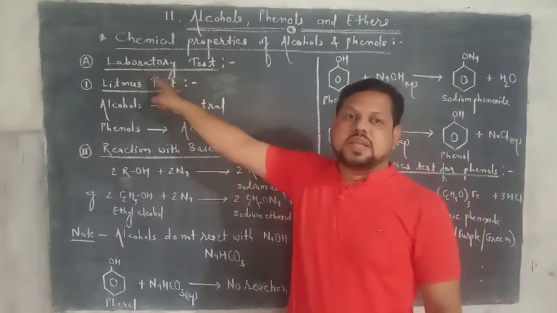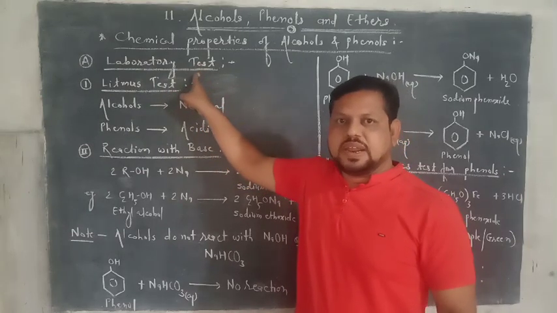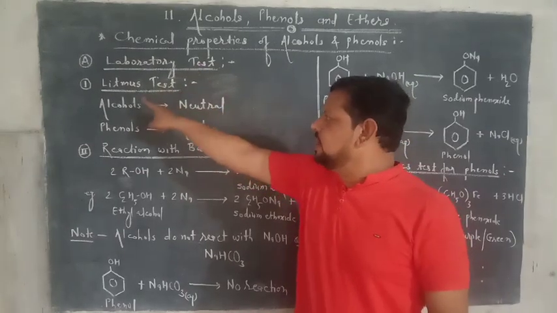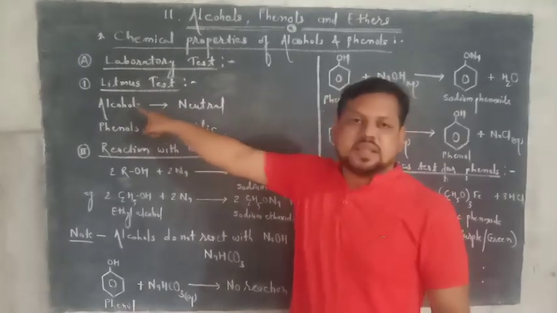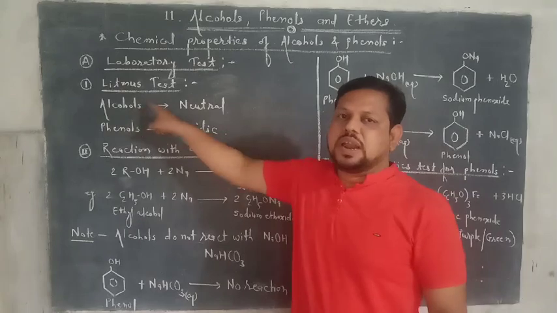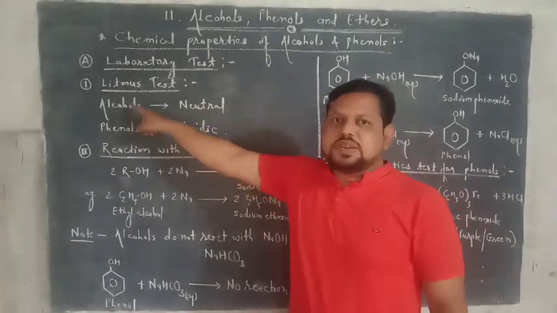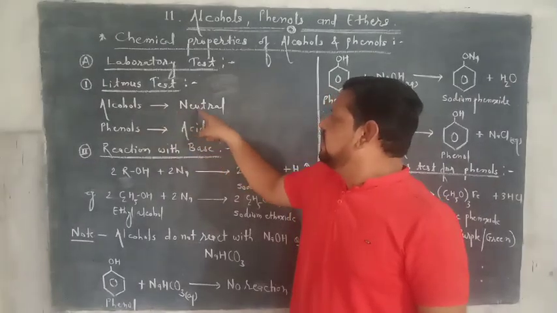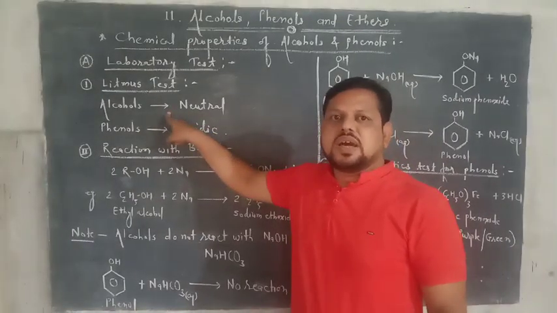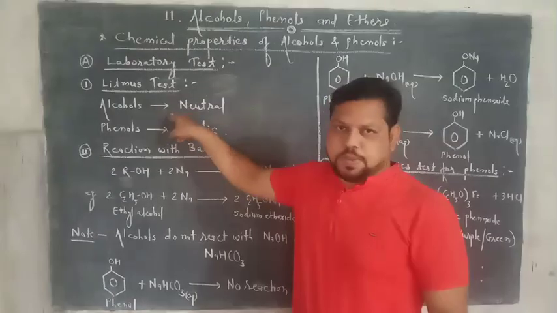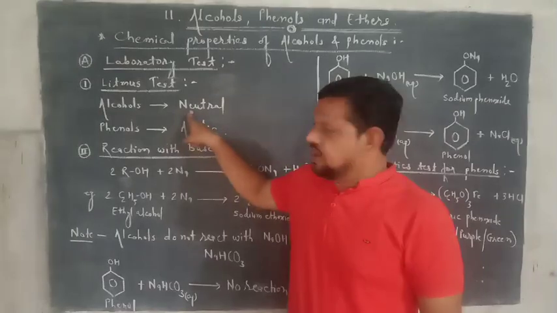First property, laboratory tests. In this, there are four types of tests. First test is the litmus test. As you know, alcohols are neutral in nature. In this litmus test, alcohols do not change the color of litmus paper. Hence alcohols are neutral in nature.